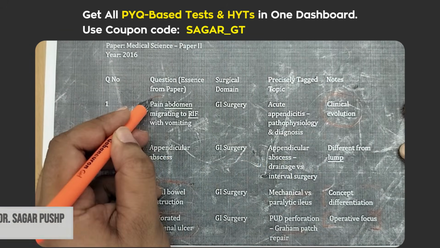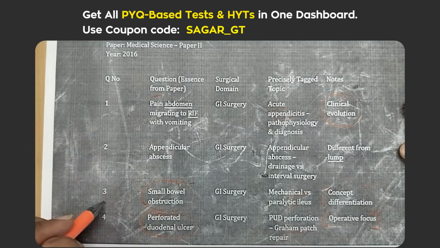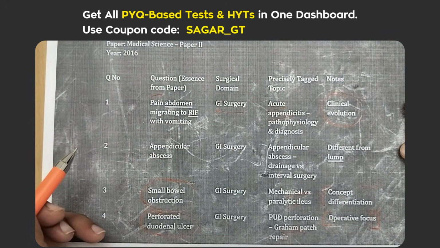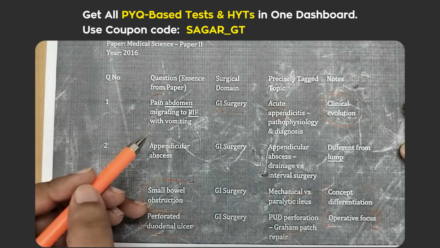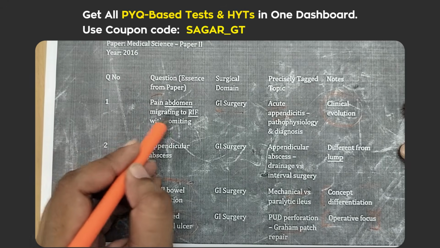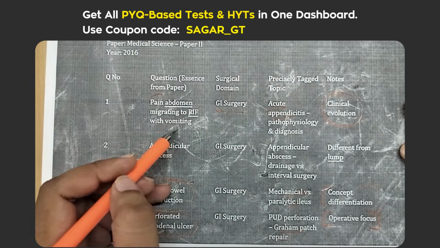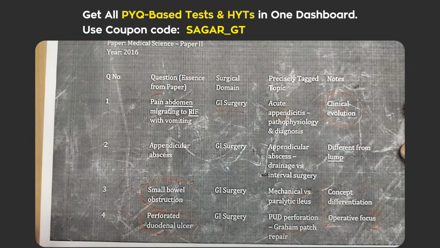Look at this, the pain acute appendicitis. And we have done the analysis of every question. We have chosen the GI surgery topic and we have done analysis of all the questions, topic by topic and question by question. Like look at this clinical question asked from acute appendicitis, like pain abdomen migrating to right iliac fossa with vomiting. So if you read the clinical part of acute appendicitis from your notes, then you will be able to solve these questions.